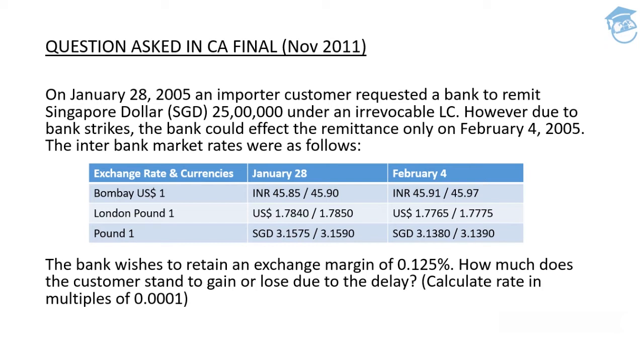Okay, let's go with the rates first of all, before heading towards the solution. Guys, on 28th January, there are three different rates which have been provided to us. First is Bombay, and for Bombay exchange, $1 will be equivalent to 45.85 bid and 45.90 asked.